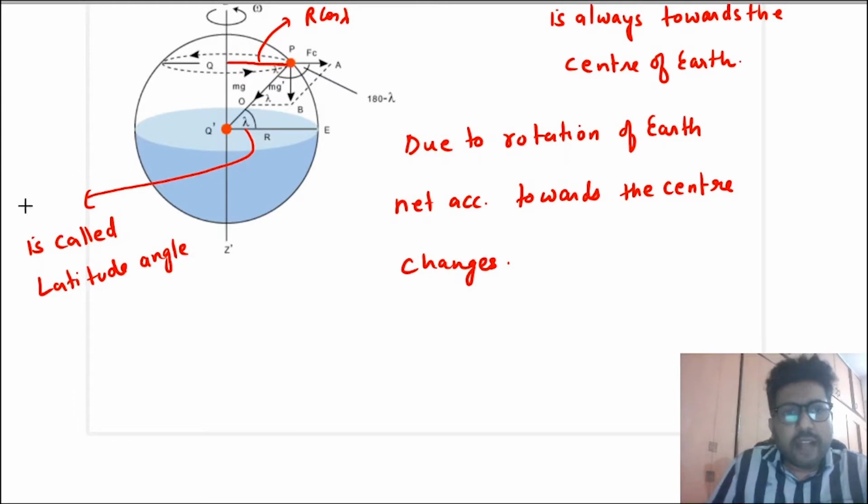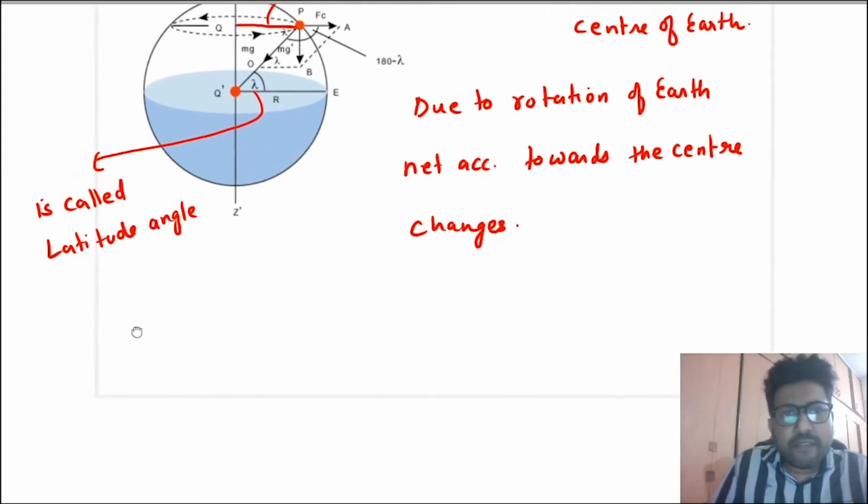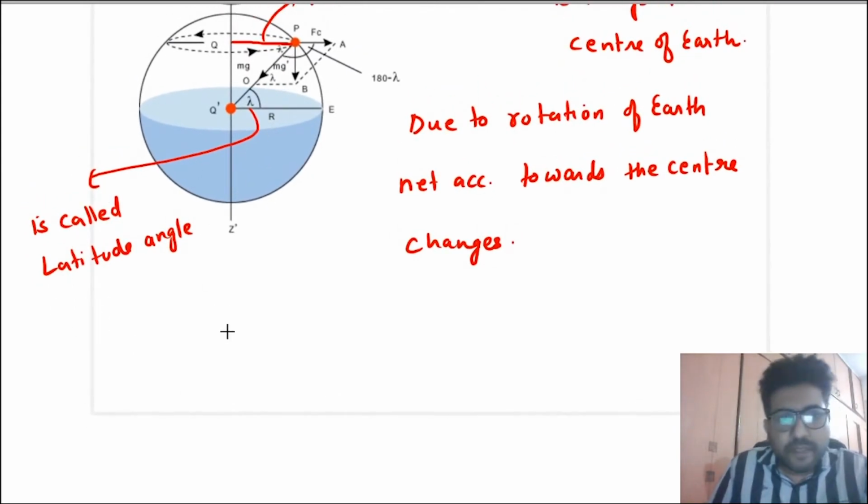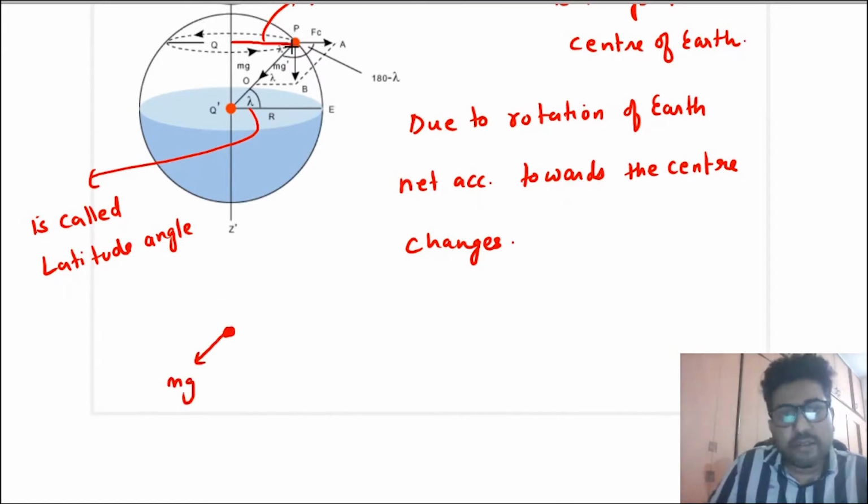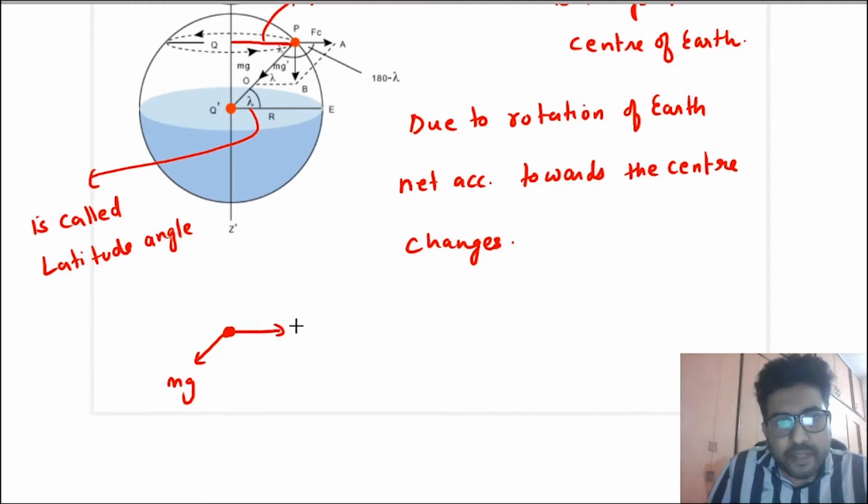Now, if you are sitting in the frame of the ball, in that case, you will say that there is gravity towards the center, because acceleration due to gravity is always towards the center. So this is the gravity and this is the centrifugal force, because we are sitting in the rotating frame.